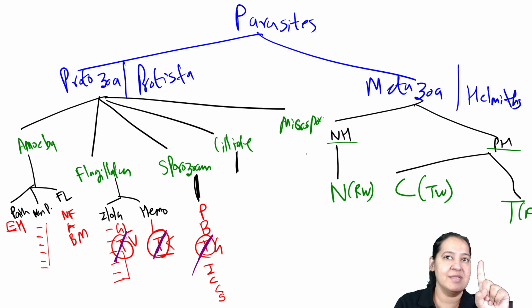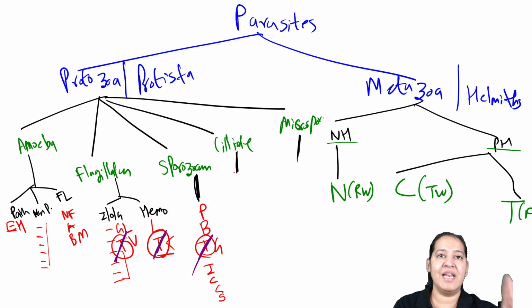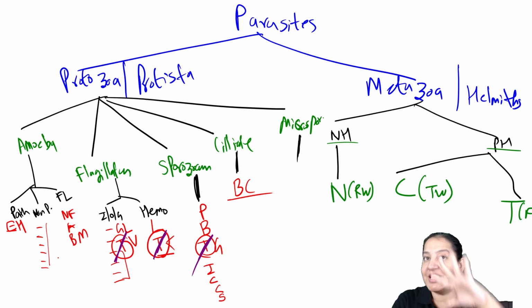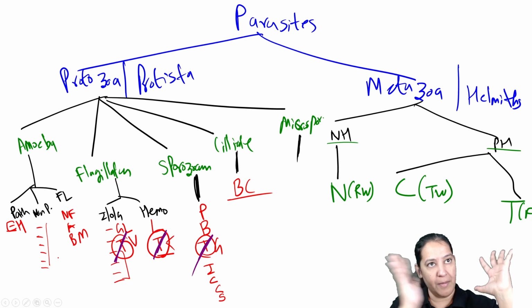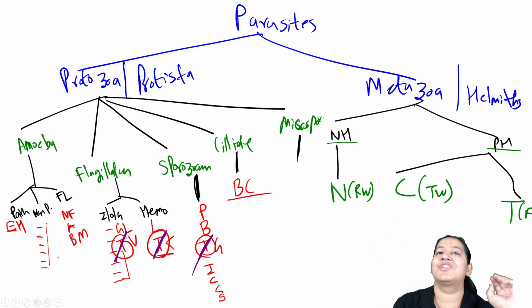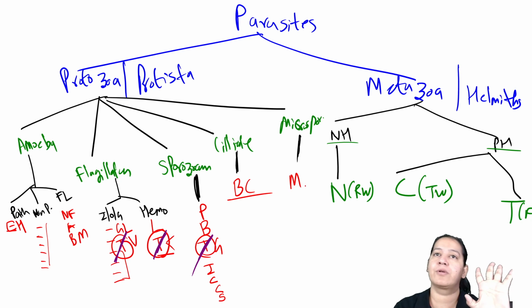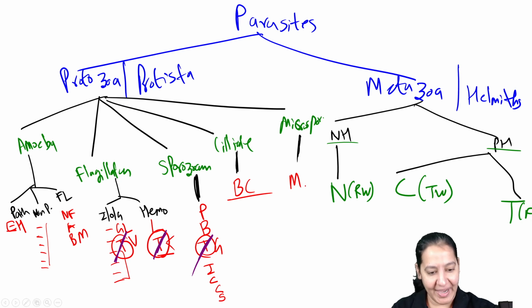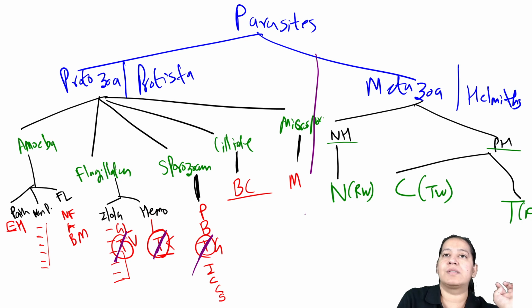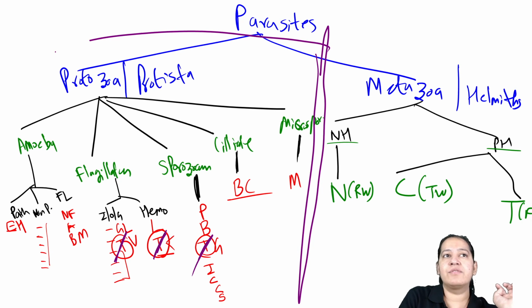In ciliates, only one is there, and in microspora, only one is there. In ciliates it is Balantidium coli, the largest parasite among the protozoa. And in microspora, it is microsporidia. So practically, I am done with protozoa.